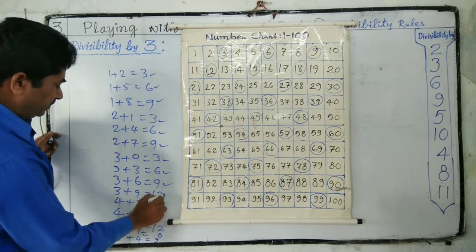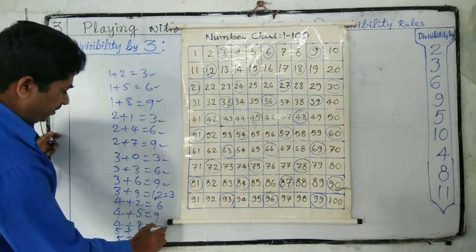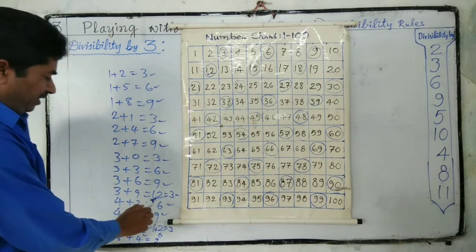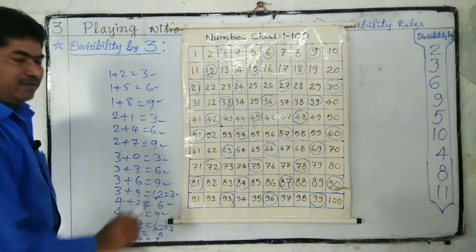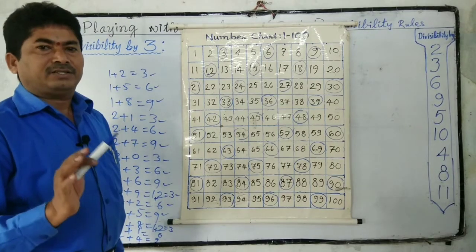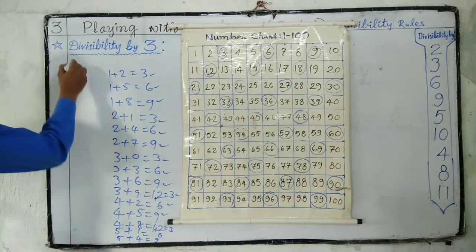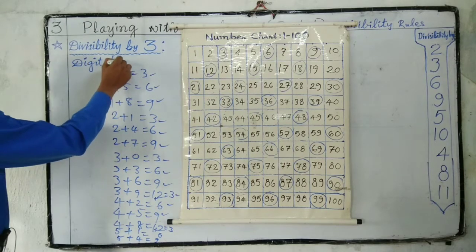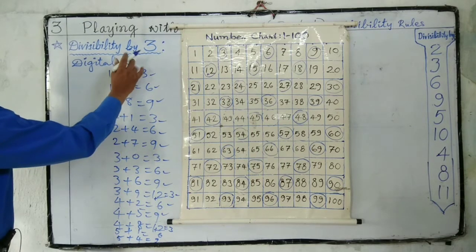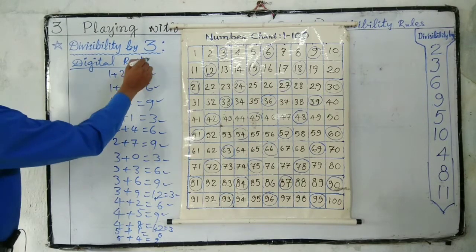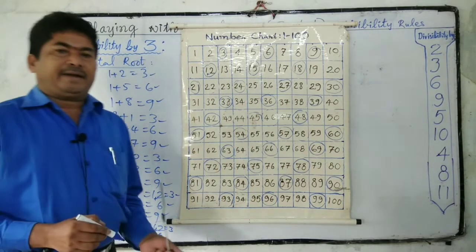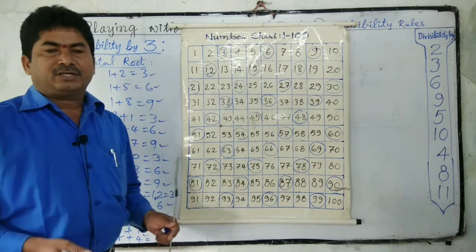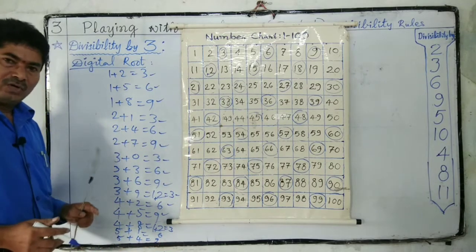When we add the digits in a number till we get a single digit, that single digit is called the digital root of that number.